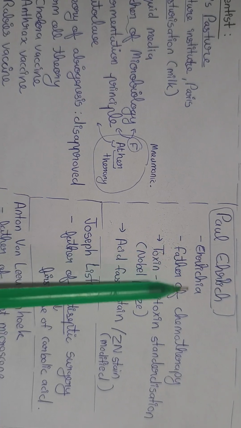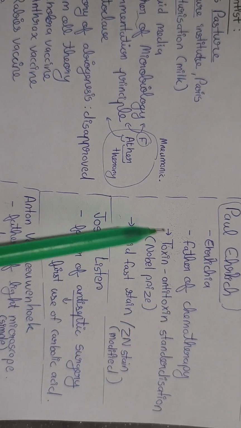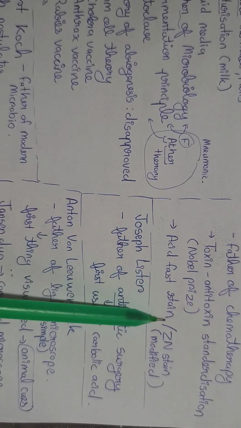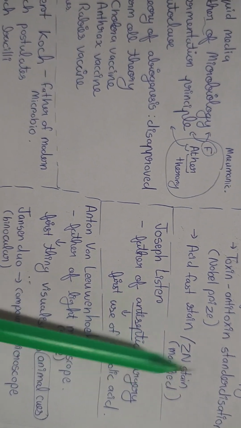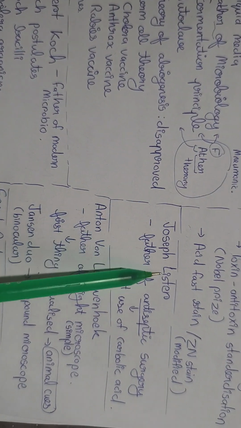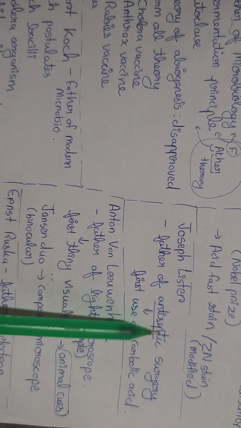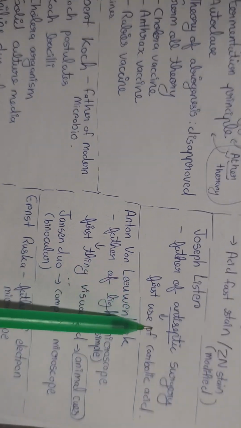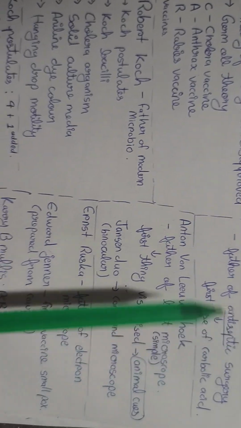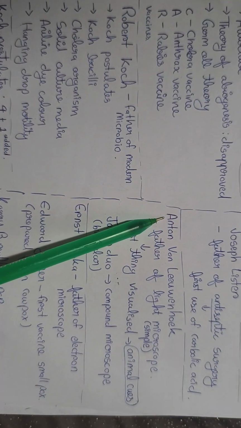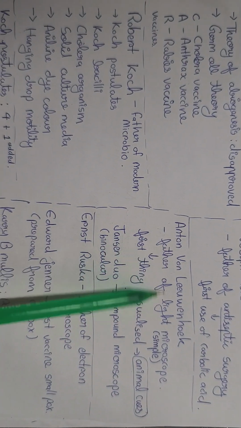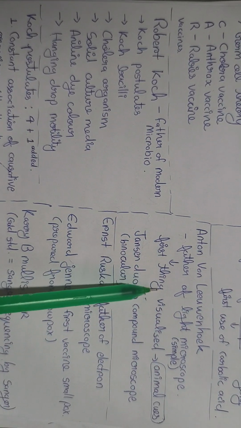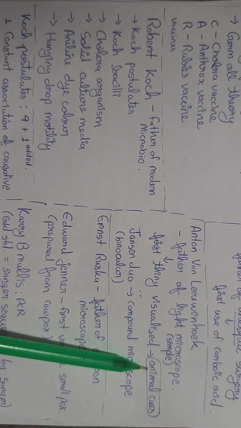Paul Ehrlich, Ehrlichia organism, father of chemotherapy, toxin antitoxin standardization, Nobel Prize, acid fast stain, which is a modified Ziehl-Neelsen stain. Then Joseph Lister, father of antiseptic surgery, who was the first person to use carbolic acid. Then Anton van Leeuwenhoek, father of the light microscope, which is a kind of simple microscope. First thing visualized was animalcules.